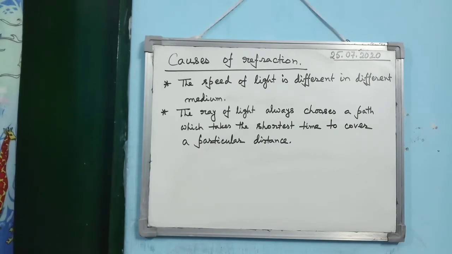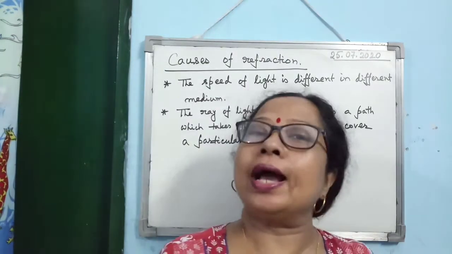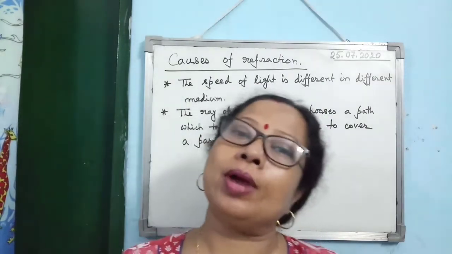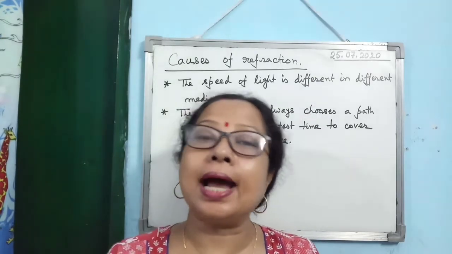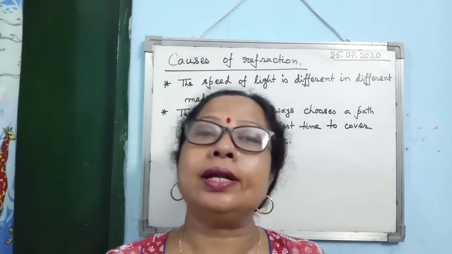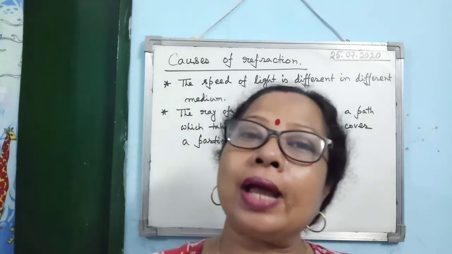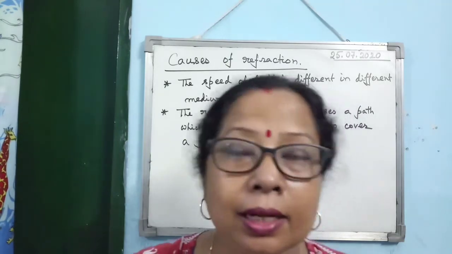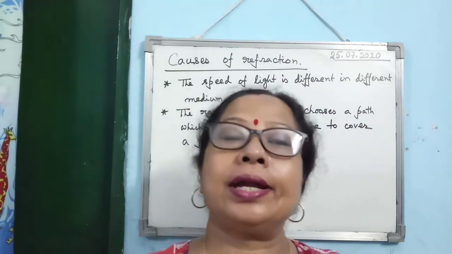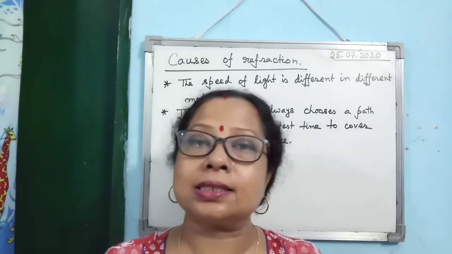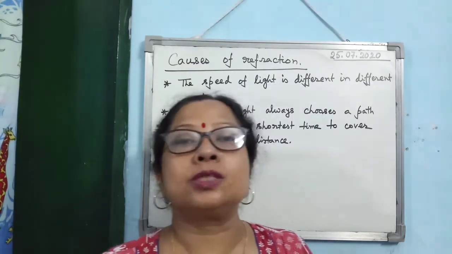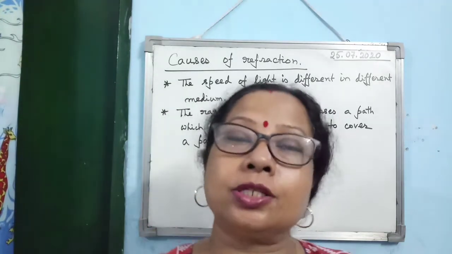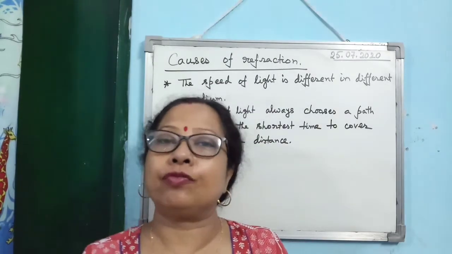Now, next is what is the cause of the refraction? Why does light bend from its path when it is moving from one medium to another medium? The simple cause is that the speed of light is different in different media. The speed of light in air or vacuum is 3 × 10^8 meters per second. But the speed of light in water or glass will not be equal to the speed of light in air. This means that in different media, the speed of light is different. So that is the cause of it bending from its path.